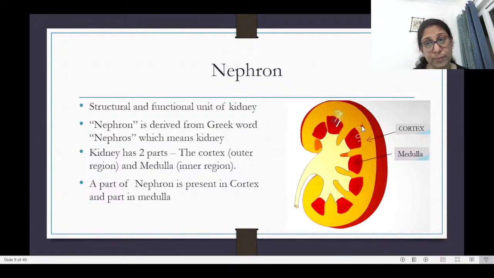So some part of the body of the nephron is in the cortex, some part of it is in the medulla, or the inner region.